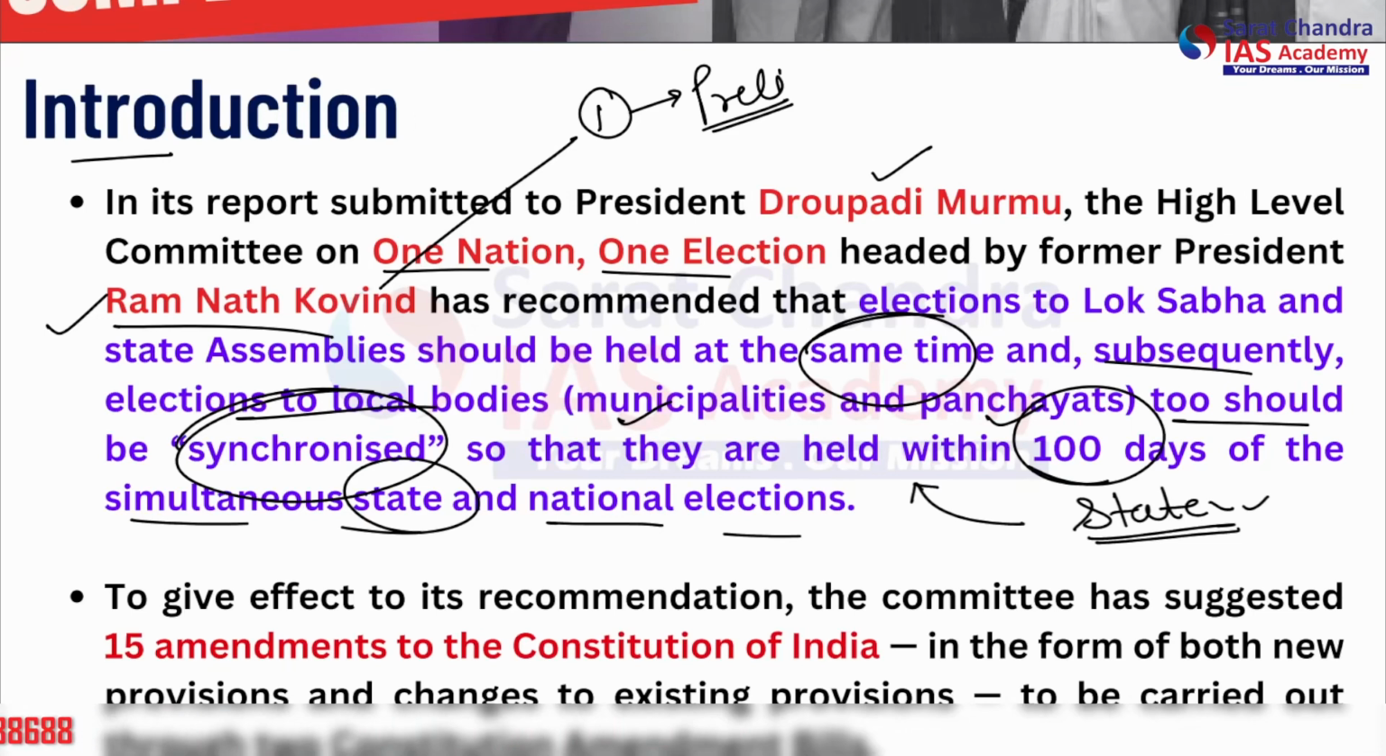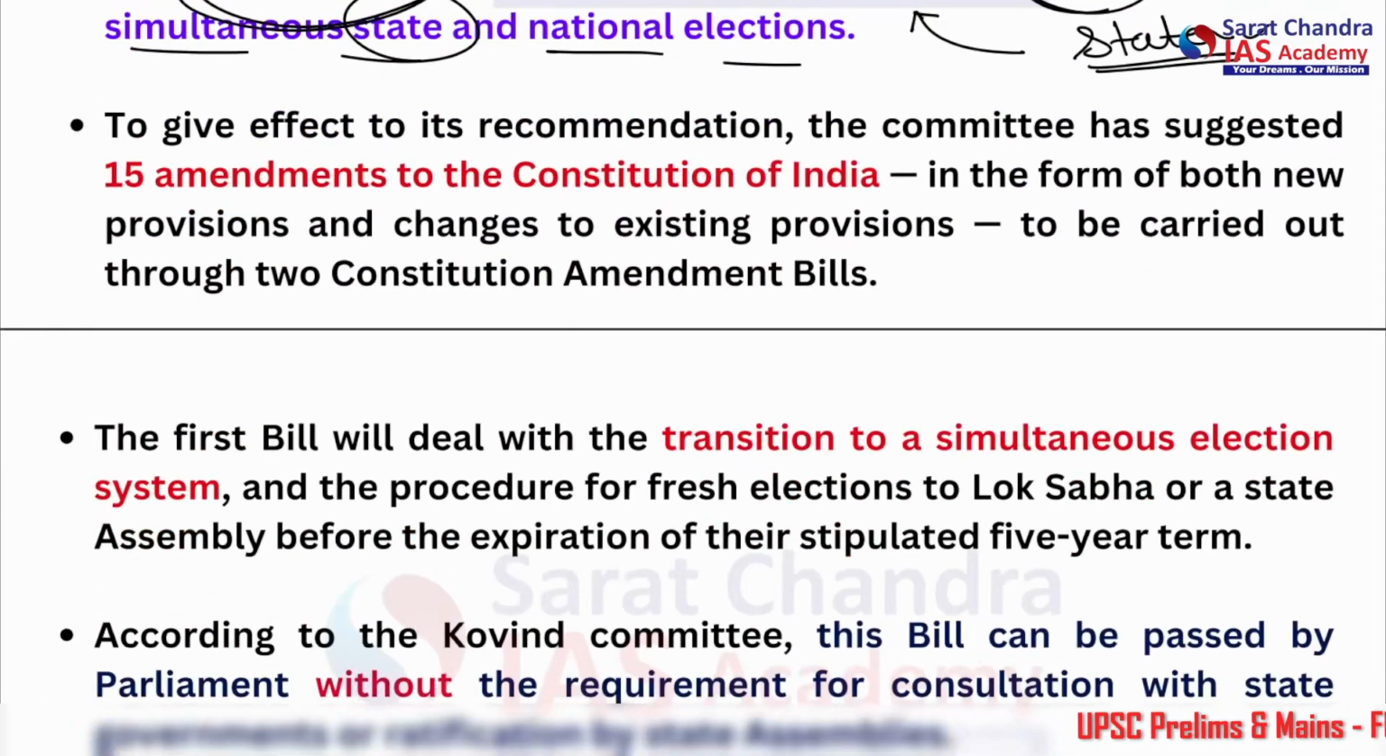So instead of synchronizing, they can say that all the elections should happen at the same time. So this is not true. All right. Now, to give effect to its recommendation, the committee has suggested 15 amendments to the Constitution of India.